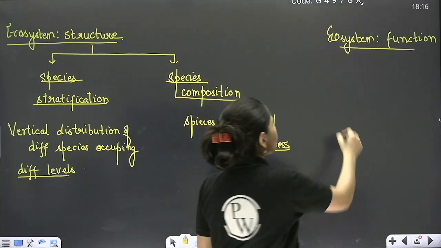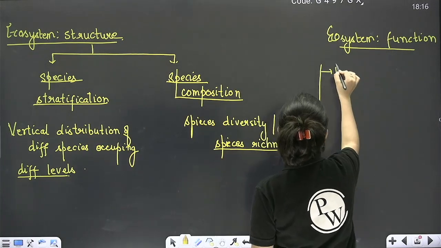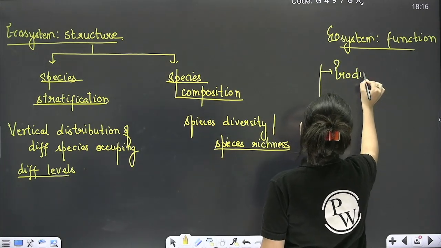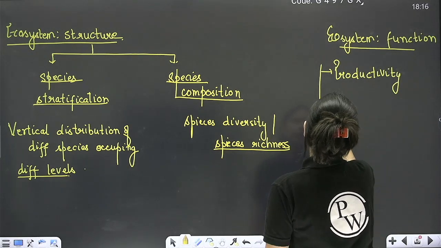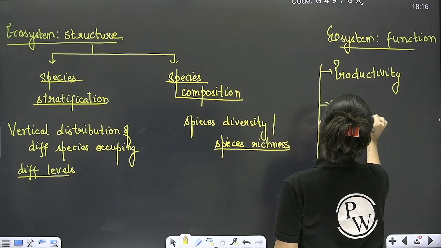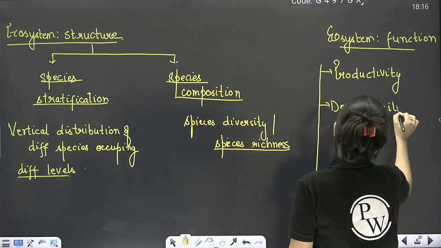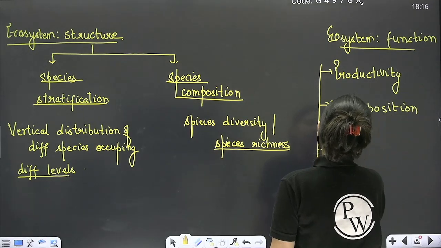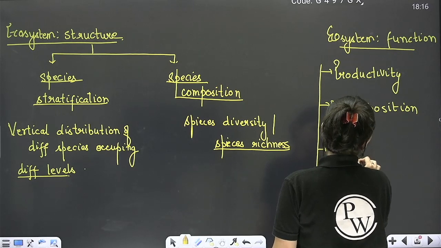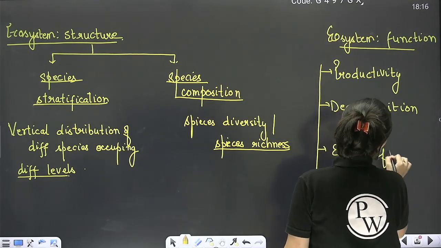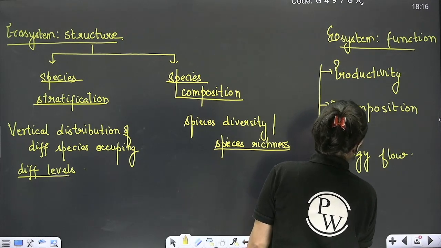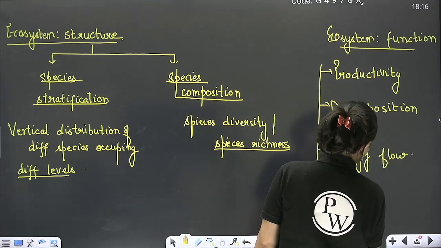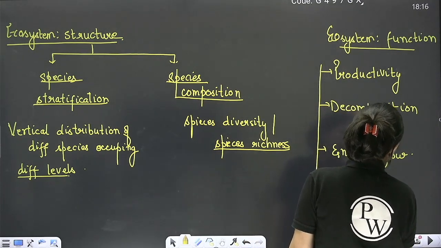The four functions of an ecosystem are: number one is productivity, number two is decomposition, number three is energy flow, and fourth is nutrient cycling.